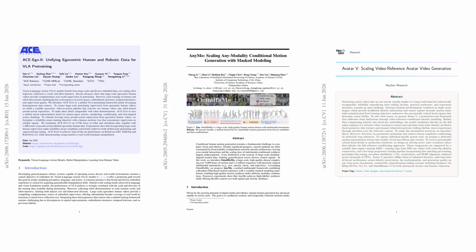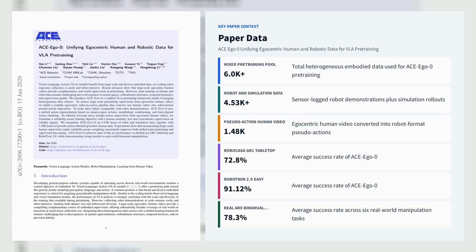The common thread here is scale plus alignment. Bigger data, richer conditioning, and much better handling of noise. In the next few minutes, you'll see how that shift is showing up in robotics, human motion, and production avatar systems. Let's explore the first paper, ACE Ego Zero, Unifying Egocentric Human and Robotic Data for VLA Pre-Training.